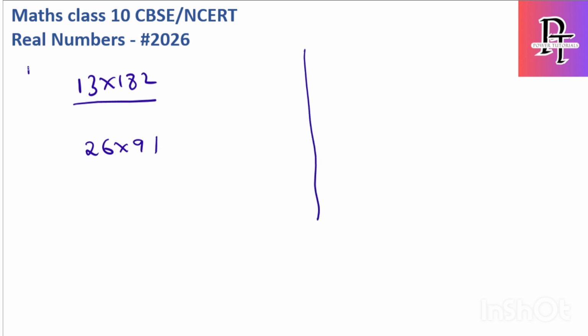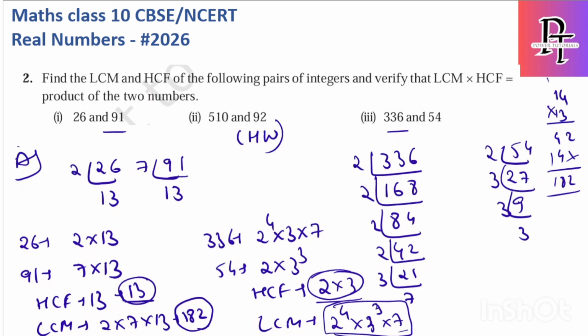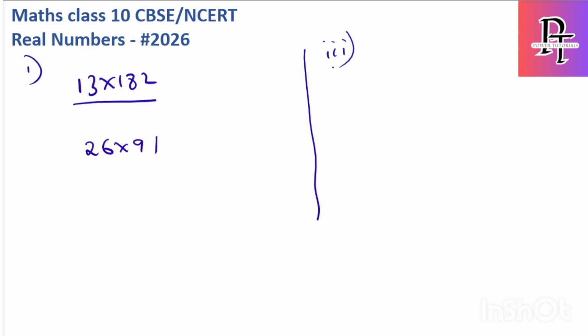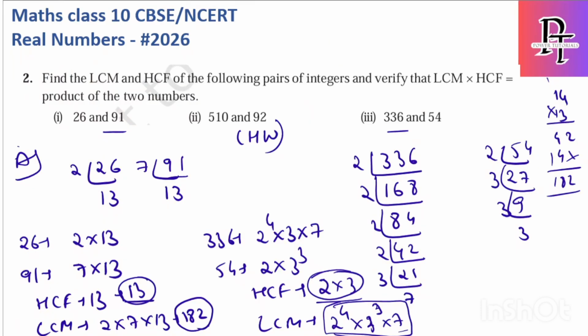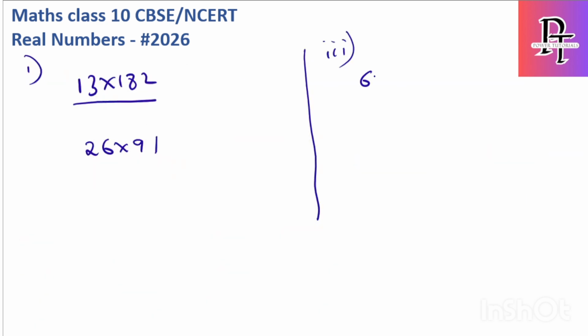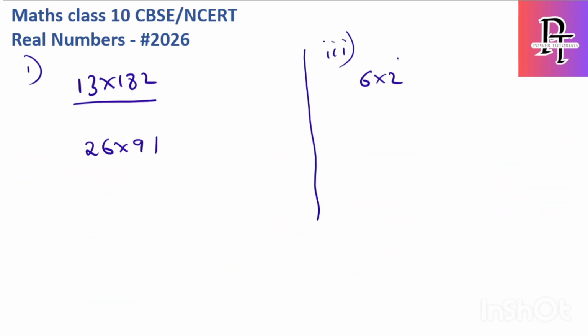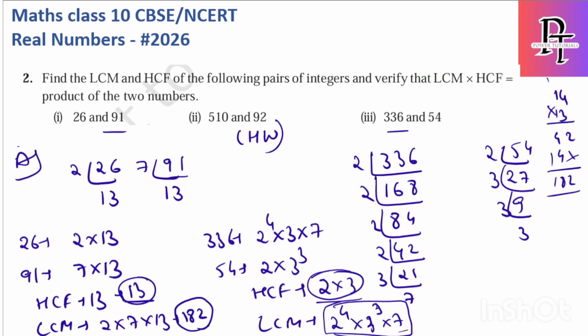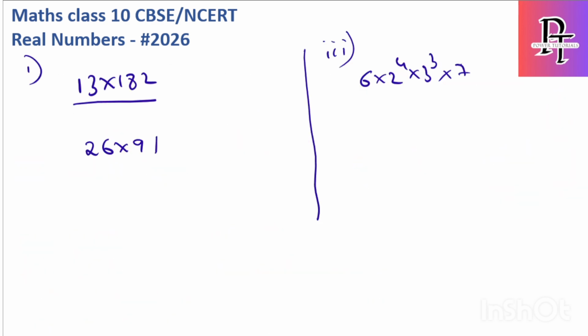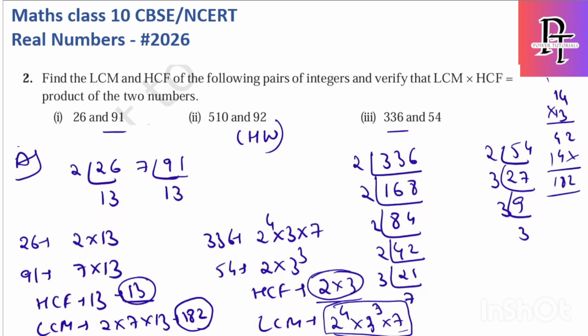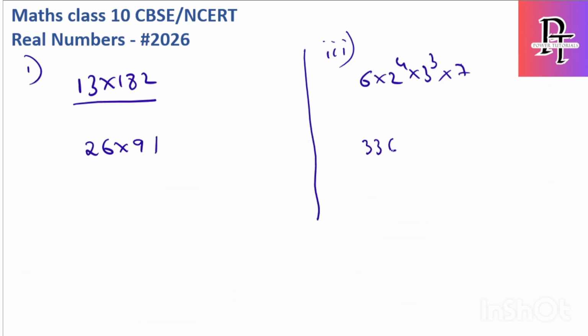This is another question, this is 1, and this is 3. I'm solving both at the same time, but you should solve only one at a time. So here it is 6 into 2 power 4 into 3 cube into 7. I need to prove this equal to 336 into 54. I need to solve these two and make sure that both are the same.